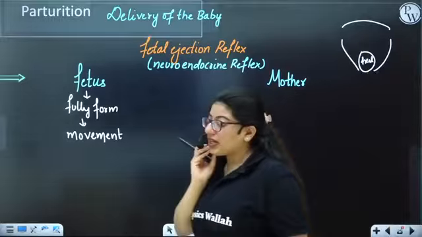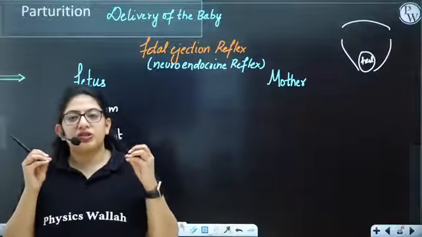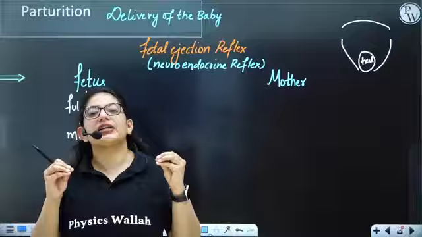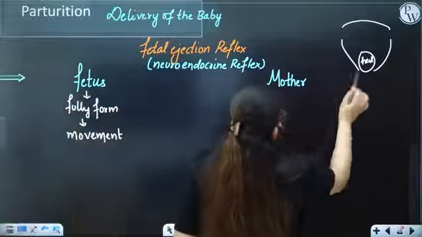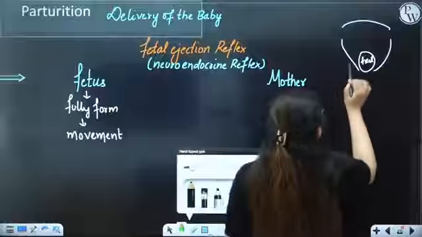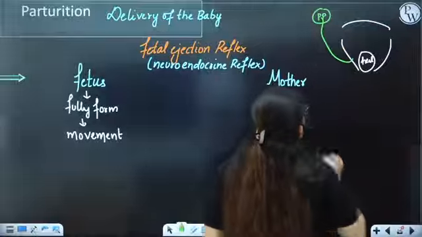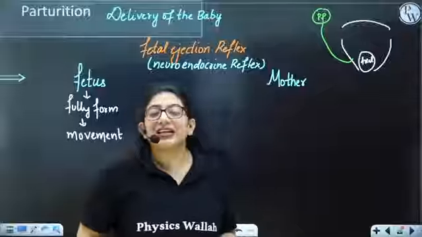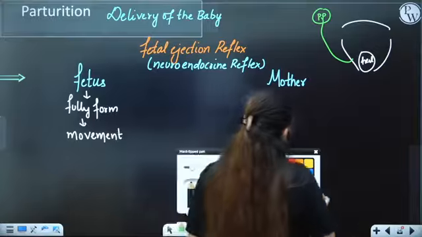When it moves, the neurons on the uterus will send a signal to the mother's pituitary. Here is the mother's uterus. The neurons associated with it will send a signal to the posterior pituitary. Now, the posterior pituitary will secrete the hormone oxytocin.